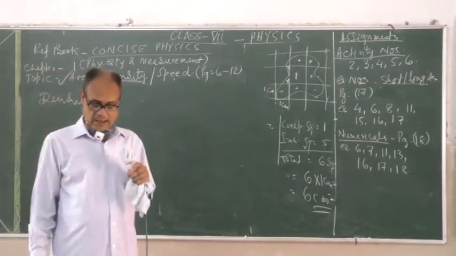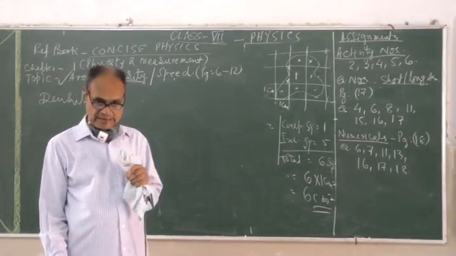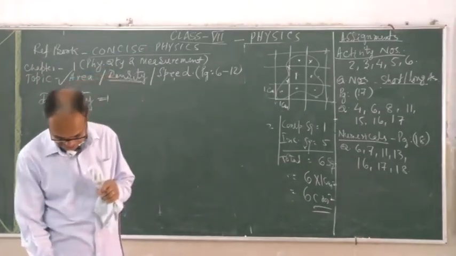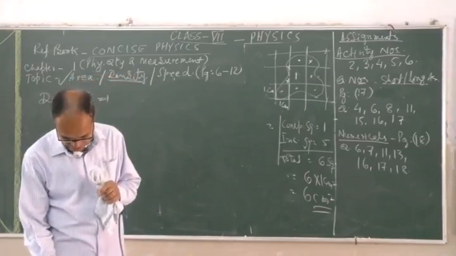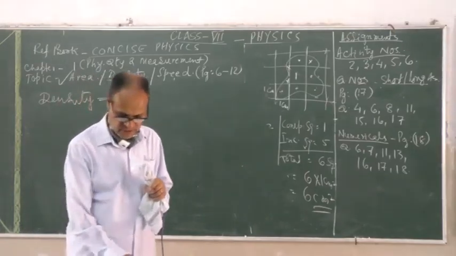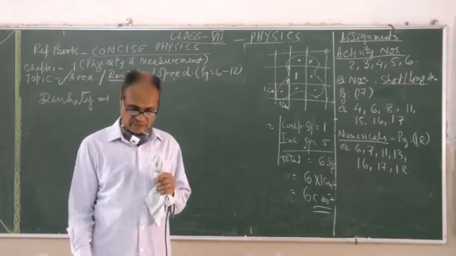Meaning, we can say that a blue headline, just at the last line of your textbook on page number 7 you find, the equal masses of different substances have different volumes. Equal masses of different substances have their different volumes.